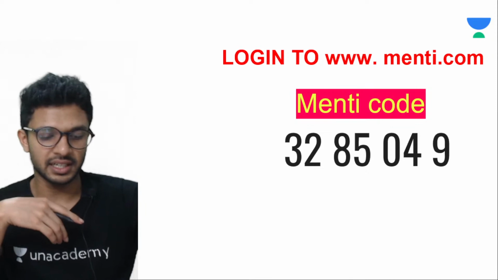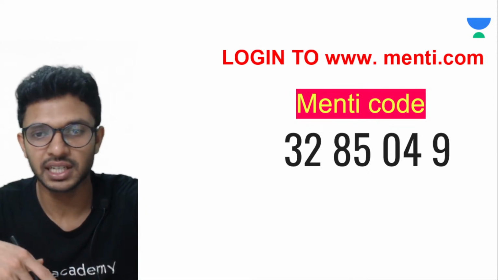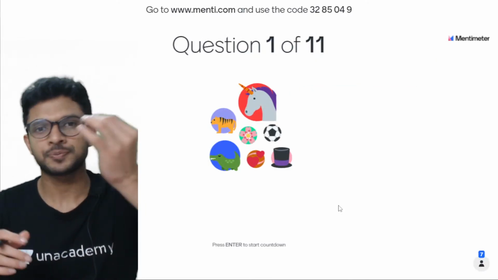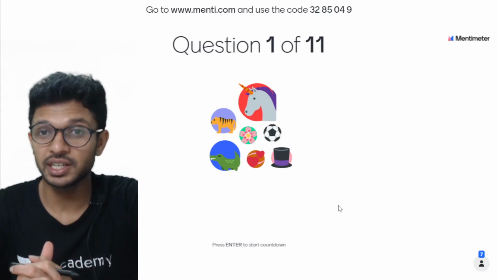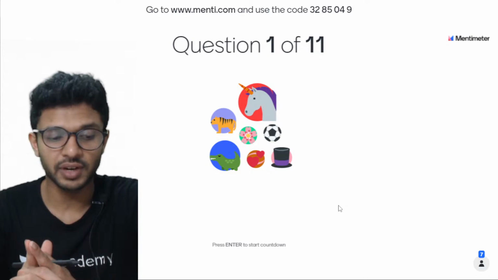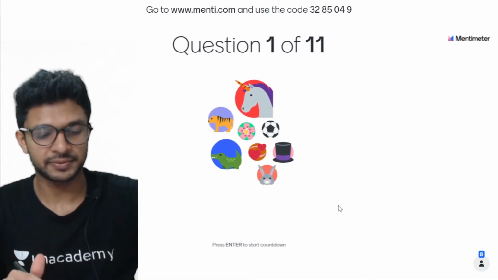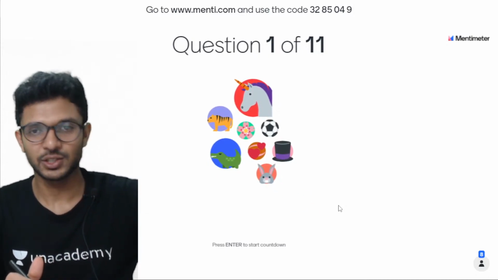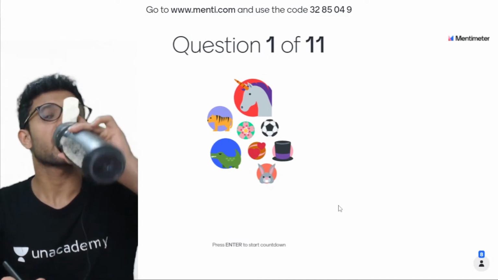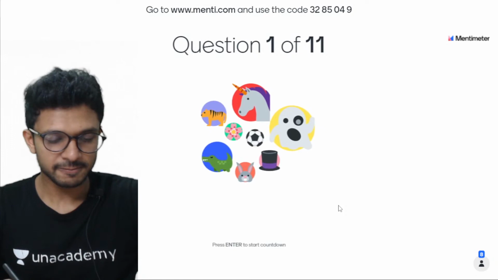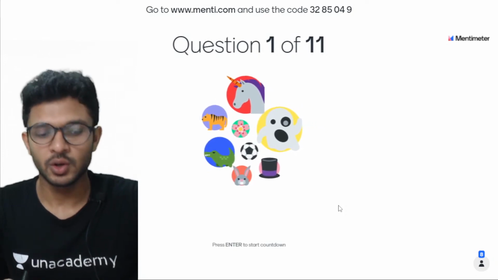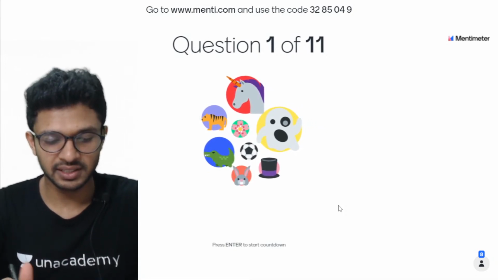No, we haven't started. Please start. Yeah, bilkul start karega main. So yes, here we are on the MENTI page. What happened to others? Everyone, jaldi join kar le. The code is 3285049. So it's 3285049. Only one device is there.